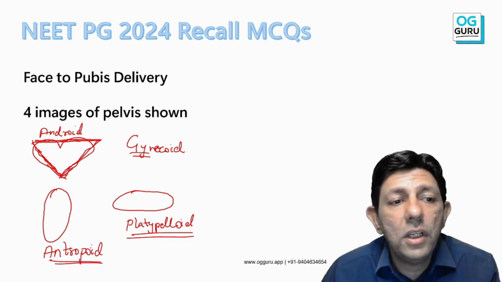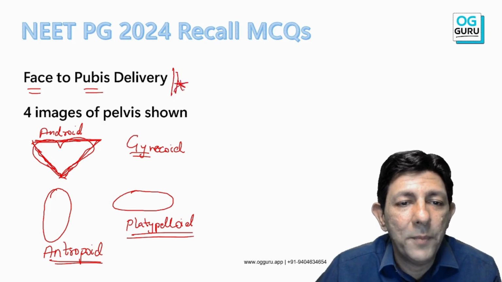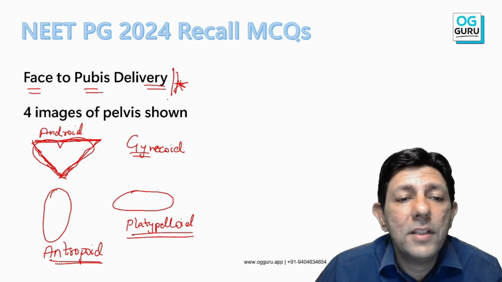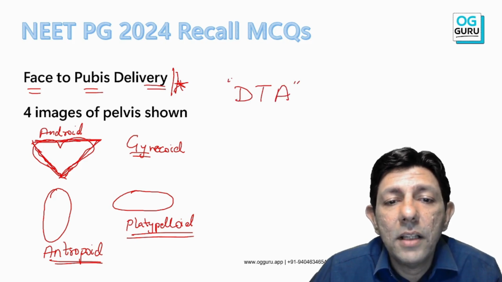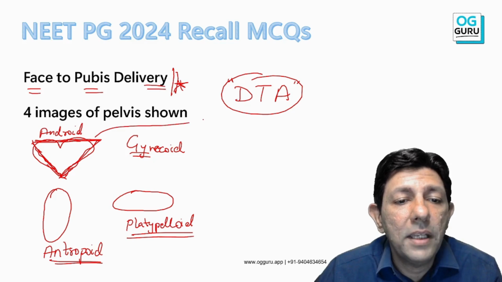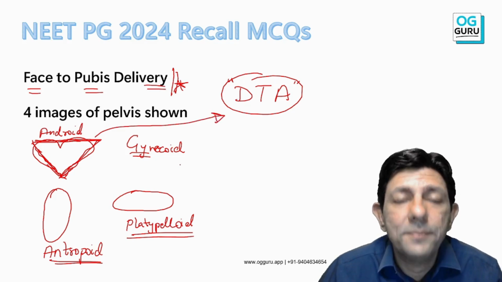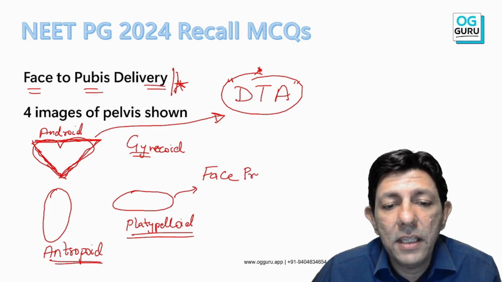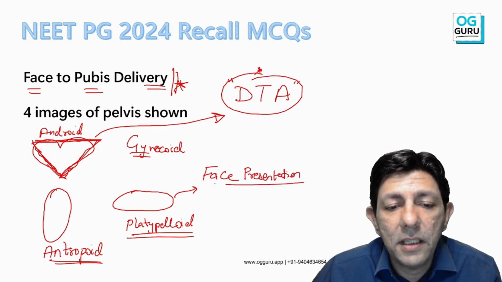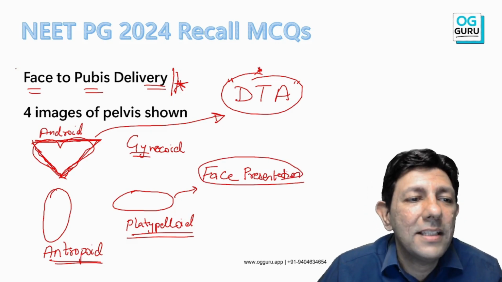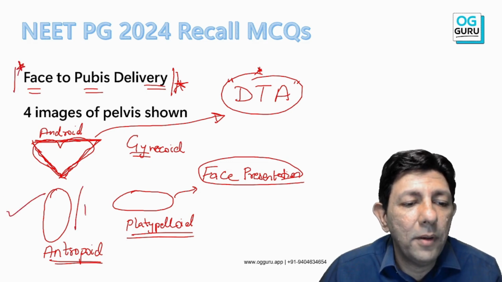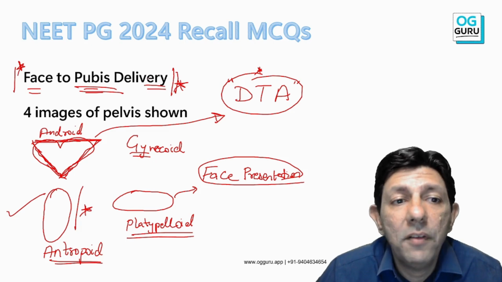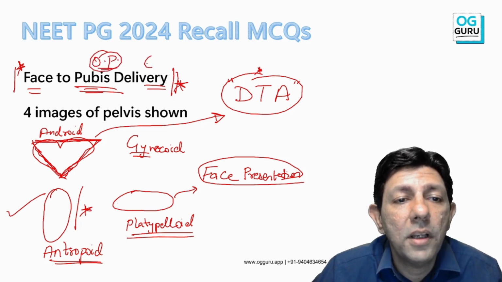Now what was the question? Face to pubis delivery. So, happy, we taught that face to pubis delivery is associated with... In android pelvis, DTA occurs, deep transverse arrest. Deep transverse arrest is a complication of android pelvis. Okay, platypelloid pelvis is associated with face presentation, face as the presenting part. And anthropoid pelvis is the answer, which is more favorable or suitable for face to pubis delivery, which we see in occipito posterior, where the occiput is at 6 o'clock.